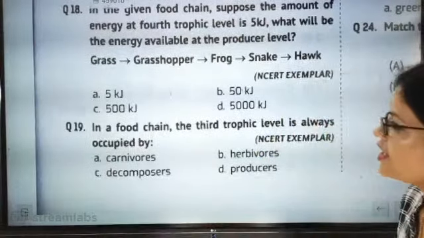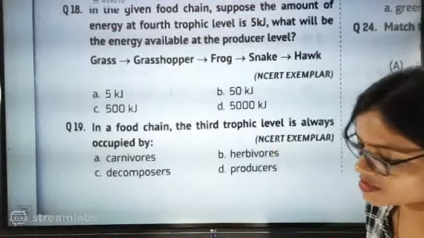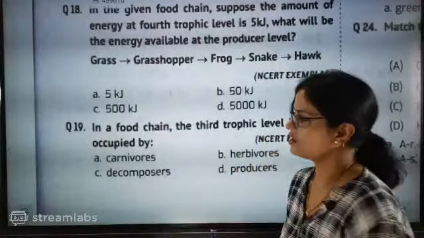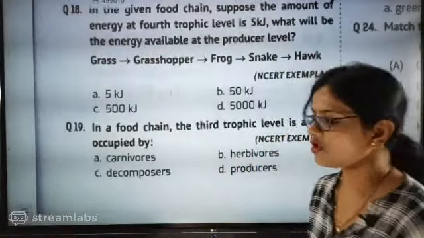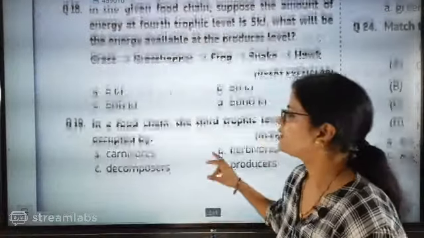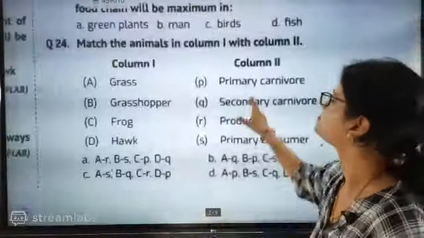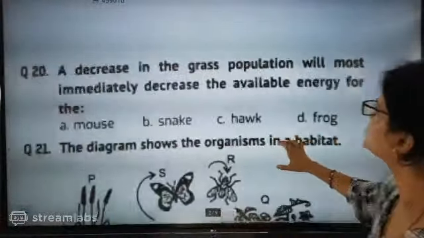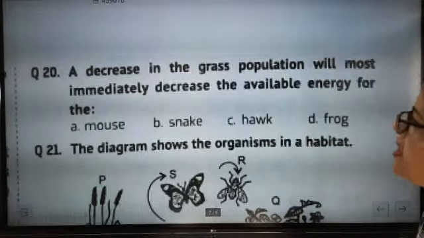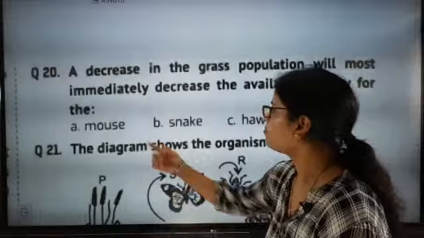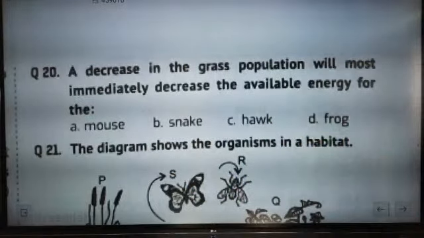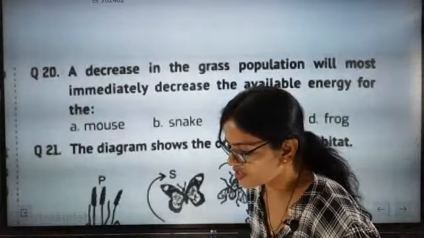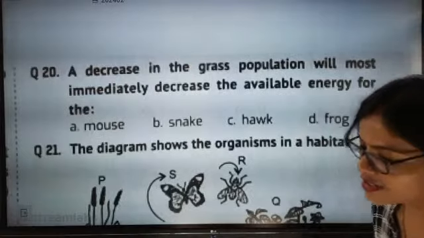But which is going to be the correct answer here? 19th, which is going to be the correct answer? Tell me. Carnivore is going to be the correct answer. The 3rd trophic level is always occupied by carnivores. Okay. Now question number 20. A decrease in the grass population will most immediately decrease the available energy for the mouse, snake, hawk or frog. Which one will get affected directly? Which organism will be affected directly by a decrease in the grass?